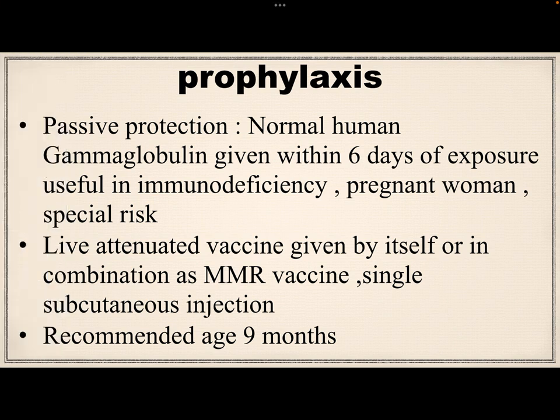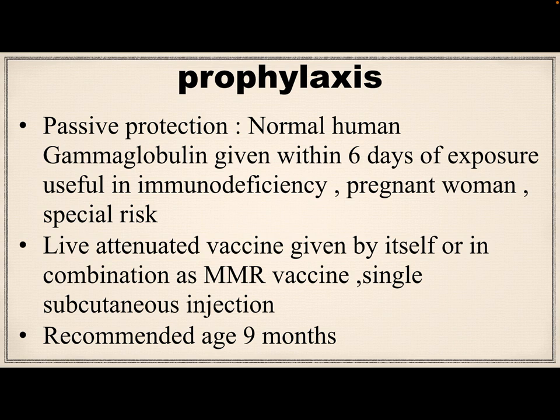Then, indication under the National Immunization Schedule of India: the measles rubella MR vaccine is given at 9 completed months to 12 months along with vitamin A supplements, and a second dose of MR vaccine at 16 to 24 months.